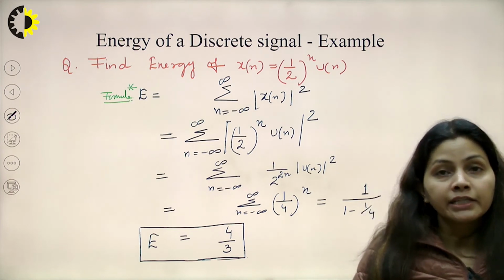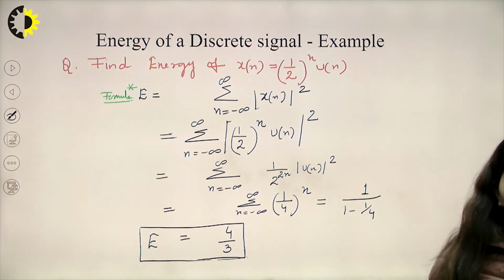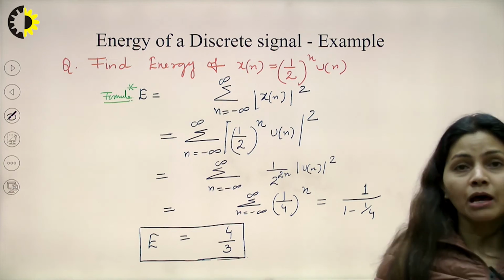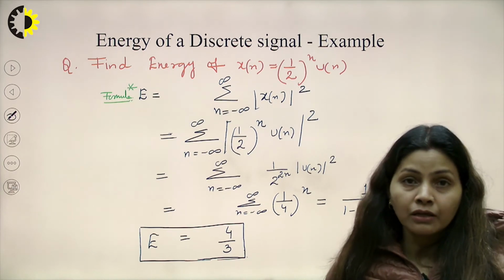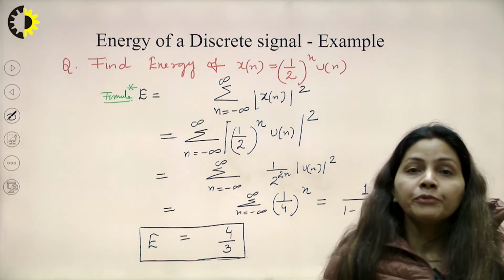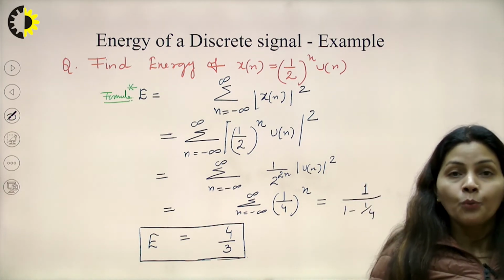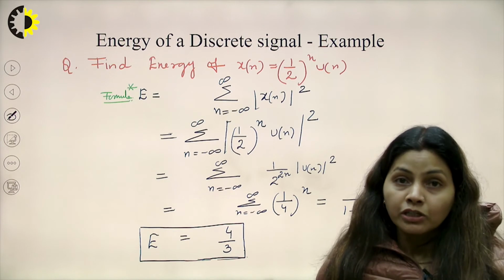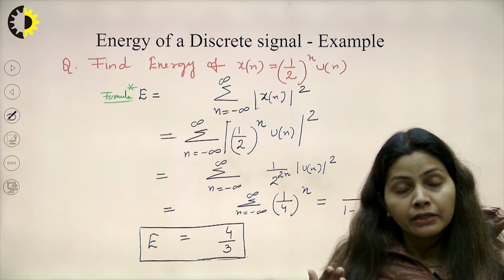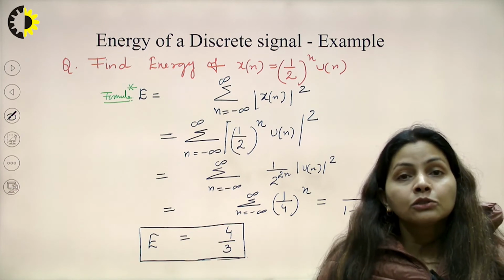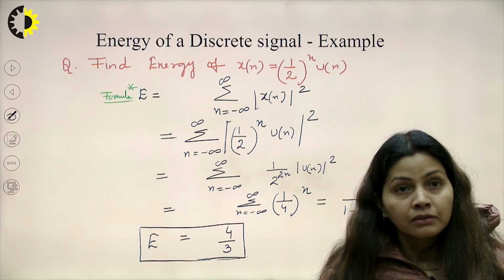Let's say, as an example, we take x[n] equal to 1 by 2 raised to the power n into u[n]. In the previous lectures we have discussed this, u[n] is the unit step function, defined for n equal to 0, 1, 2 and so on. So u[n] is 1.